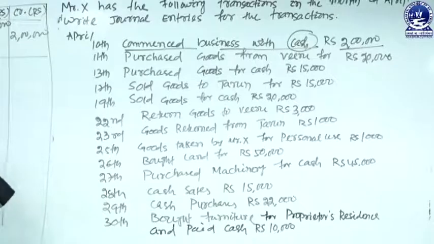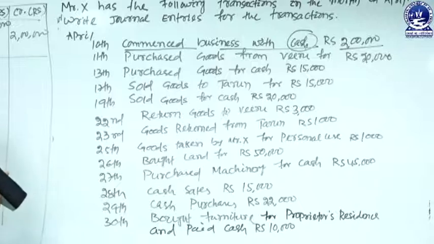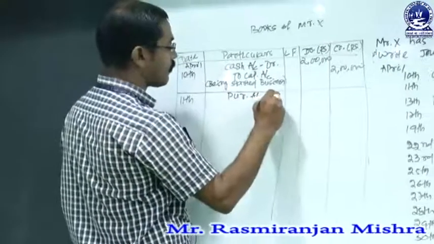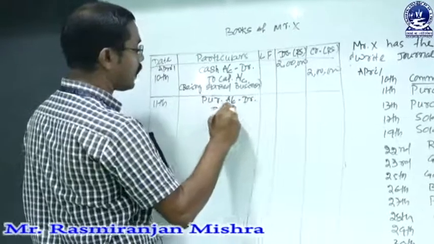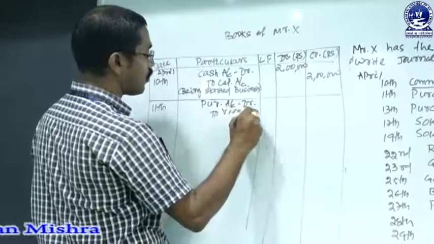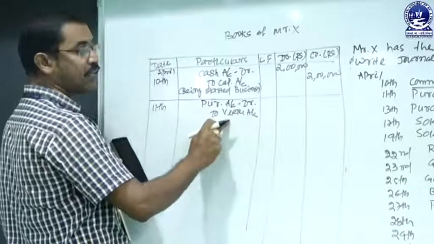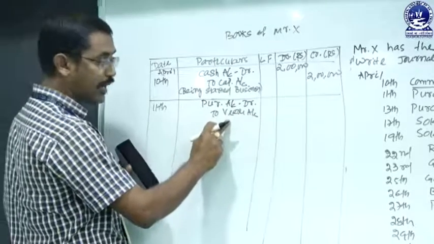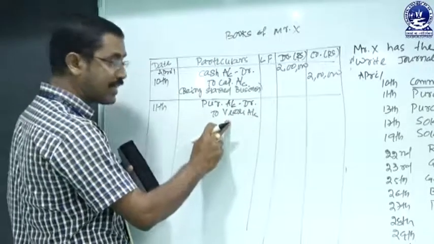So when goods are purchased, that means goods enter into the business, so purchase account must be debited as per the real account, and Bhiru is the supplier who gives, and Bhiru is a person, so credit the giver as per the personal account. So the entry is purchase account debit to Bhiru account, because Bhiru is the supplier and Bhiru is a person, and as per the personal account, debit is the receiver, credit is the giver.